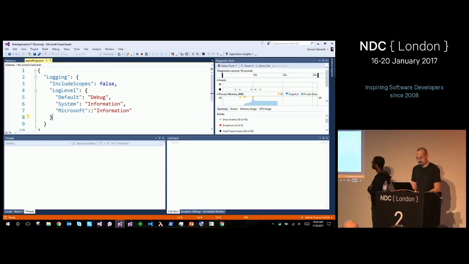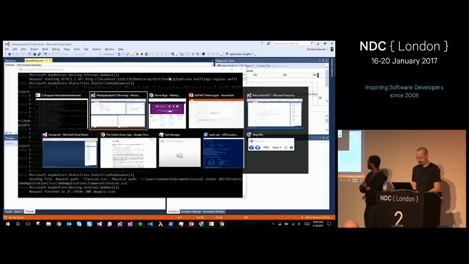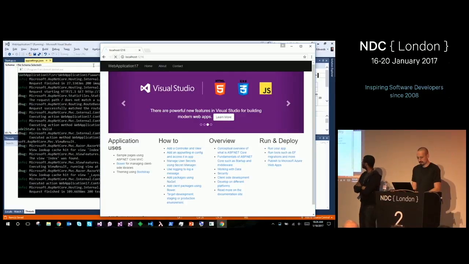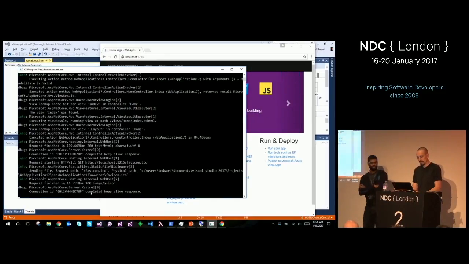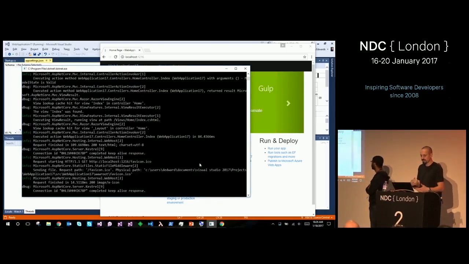But I can choose to come in here and I could dial this up to like debug, and then if I go back and I run the request again, you'll start seeing now we get these debug level messages as well. So we're getting a higher verbosity of messages from the framework. So now Kestrel is telling us about the TCP connection, not just the requests. Okay, so that's a really nice trick when you start to try and diagnose stuff.